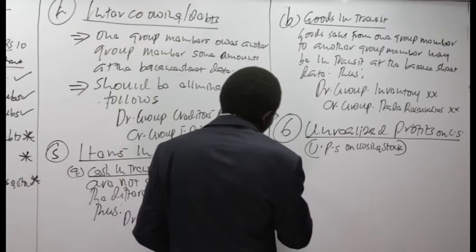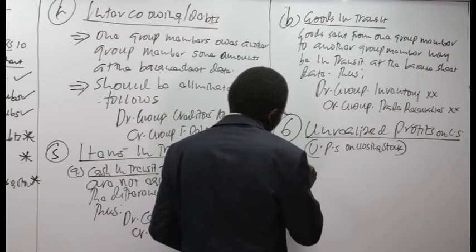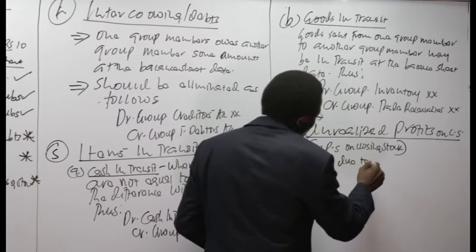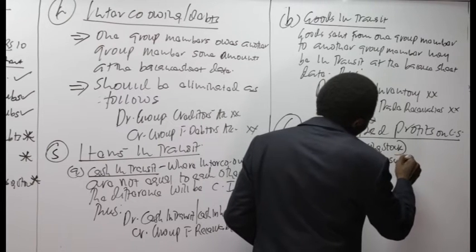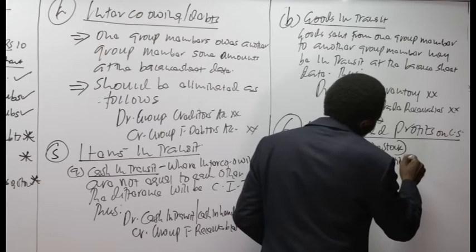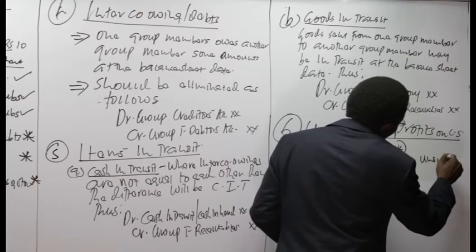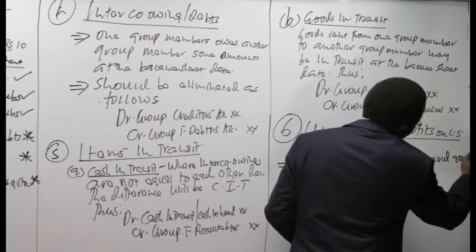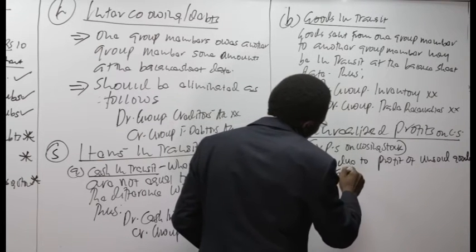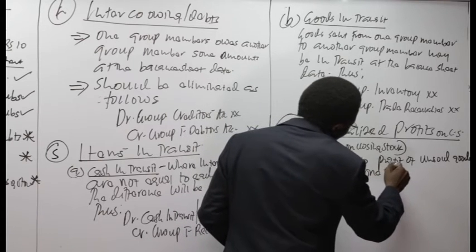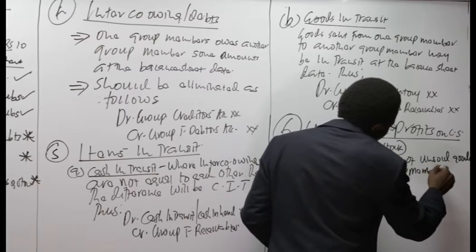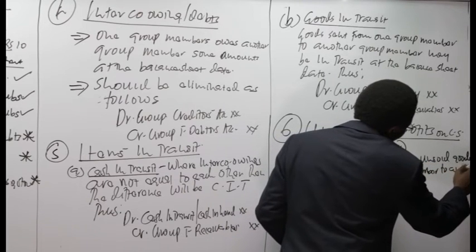Unrealized profits are due to the profit on unsold goods bought from one group member by another.